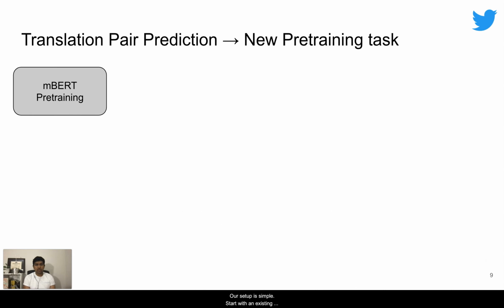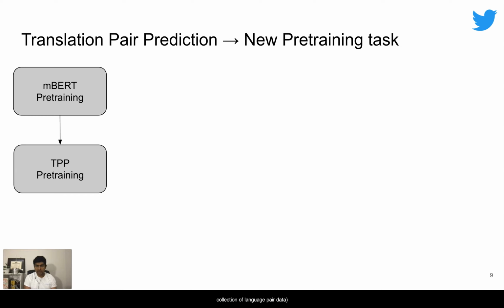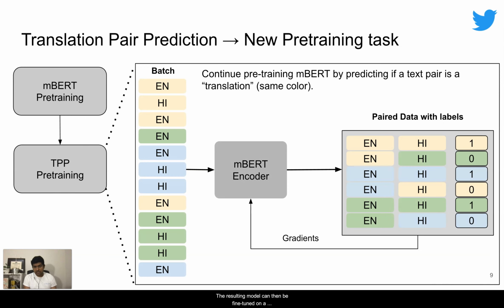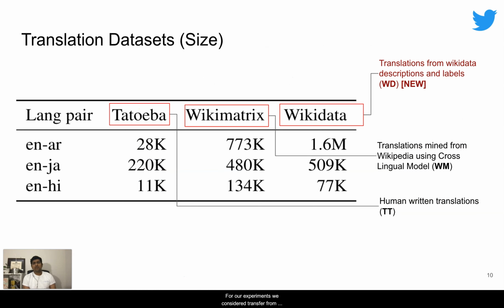Our setup is simple. We start with an existing multilingual encoder, for example mBERT, and then we add the translation pair prediction task and train on this task using given language pair data or a collection of language pair data. The resulting model can then be fine-tuned on a downstream task. For experiments, we consider transfer from English to the following orthographically different languages: Arabic, Japanese, and Hindi. We source translation pairs for these languages from sources which vary in translation quality and scale.